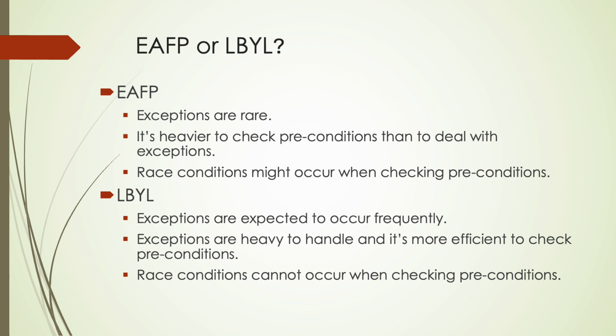Secondly, when it's heavier to check preconditions than to deal with exceptions. For example, checking the existence of a remote file in the cloud can be much heavier than dealing with a file not found error. Finally, EAFP should be used when race conditions might occur. This means that the status can change after the precondition is checked and before the operation code is run.